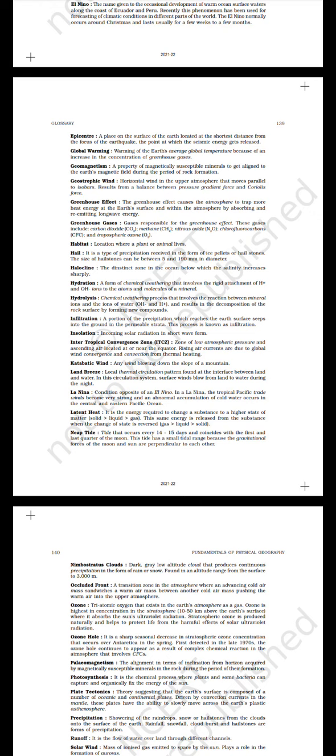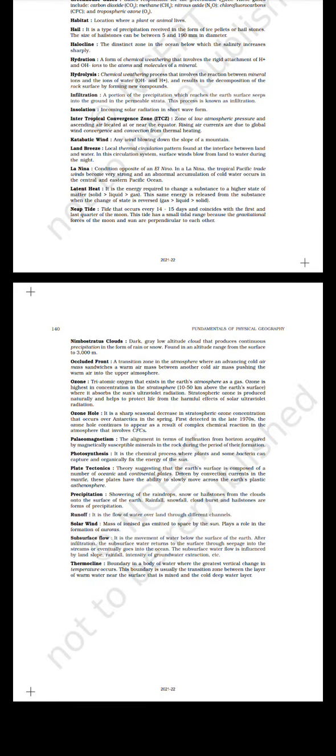Latent heat, it is the energy required to change a substance to a higher state of matter, solid, liquid, gas. The same energy is released from the substance when the change of state is reversed, gas, liquid, solid. Neap tide, tide that occurs every 14 to 15 days and coincides with the first and last quarter of the moon. This tide has a small tidal range because the gravitational forces of the moon and sun are perpendicular to each other.